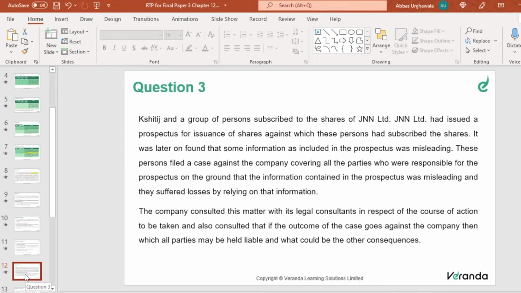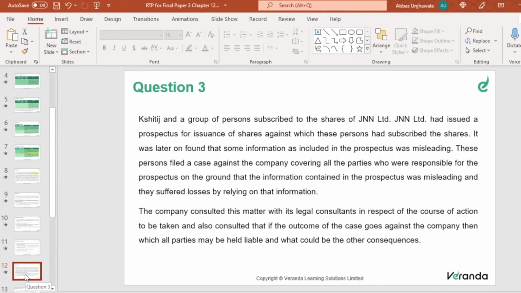It was later found that some information included in the prospectus was misleading. These persons, the shareholders, filed a case against the company, covering all the parties responsible for the prospectus, on the ground that the information contained in it was misleading, and they suffered a loss by relying on that information.